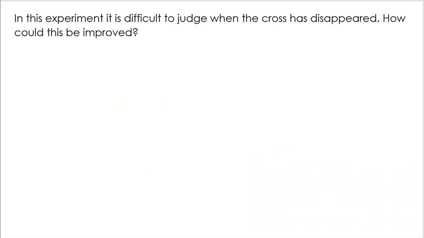So it could be difficult to judge when the cross has disappeared. You're basing it entirely on your own vision. And it might just be that you're not confident that the cross has fully disappeared. You might go too early. You might go too late. How could that be improved?